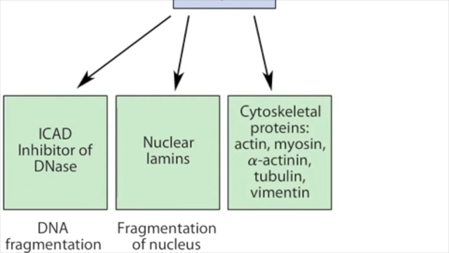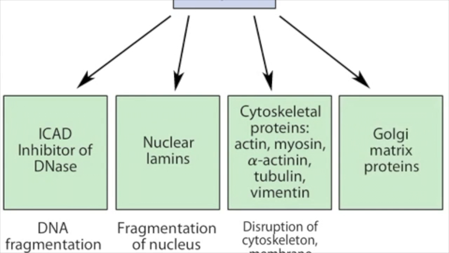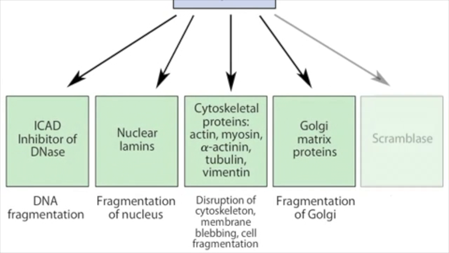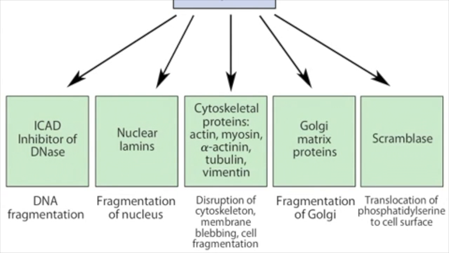They cleave cytoskeletal proteins, leading to disruption of the cytoskeleton, membrane blebbing, and cell fragmentation. They also cleave Golgi matrix proteins, leading to fragmentation of the Golgi apparatus. Finally, caspases cleave and activate a scramblase enzyme that translocates phosphatidylserine from the inner leaflet of the plasma membrane to the outer leaflet. When on the cell surface, phosphatidylserine is recognized by phagocytic cells, which engulf the apoptotic cell and cell fragments.